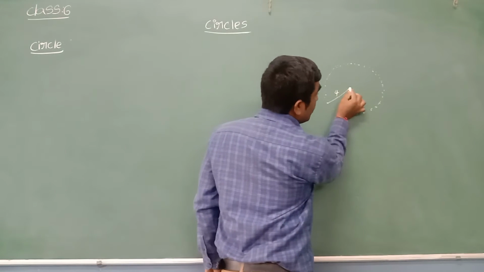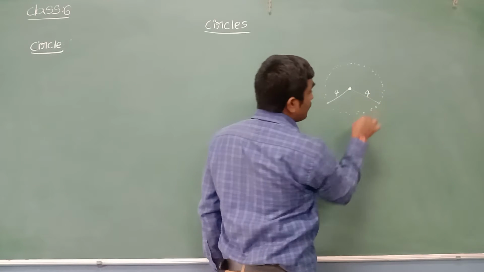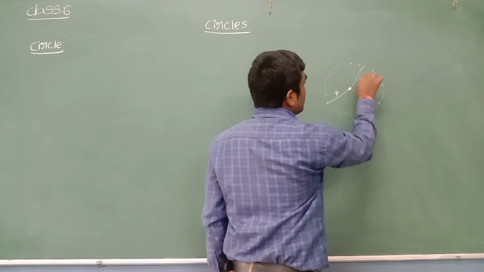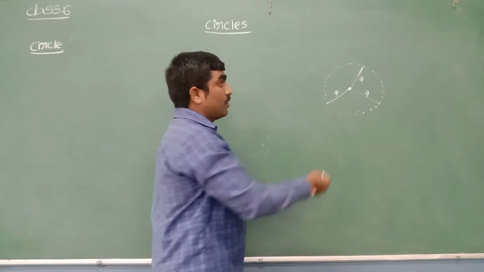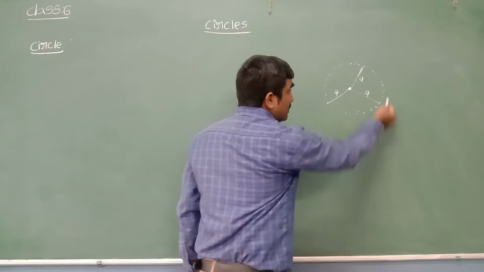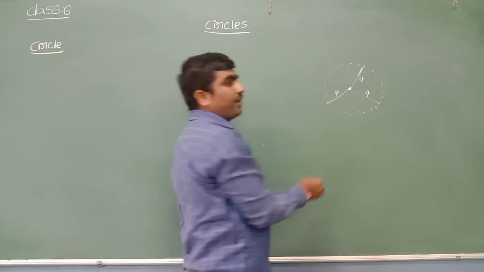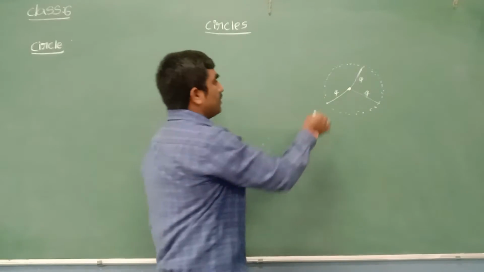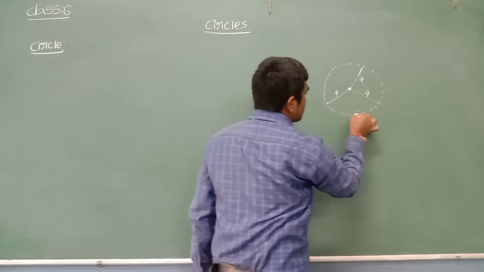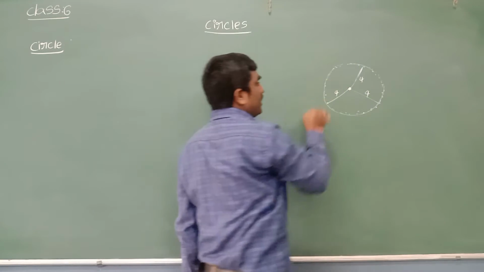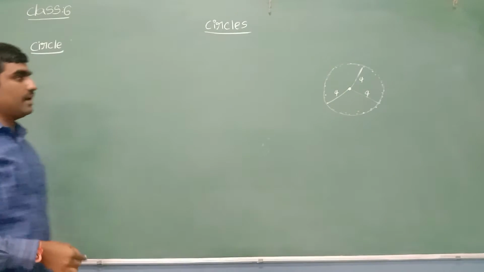Even if I take the distance from here to here, I should also get 4 centimeters. So, a collection of points which are the same distance from a fixed point. In such a case, by joining this collection of points, we can see a circle.